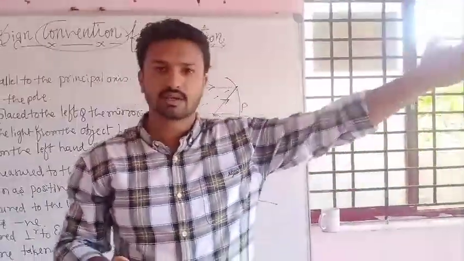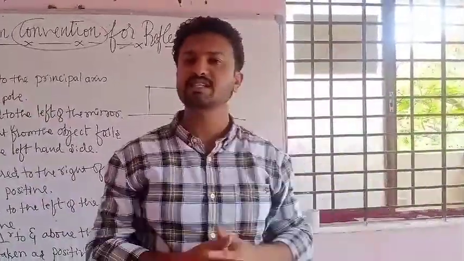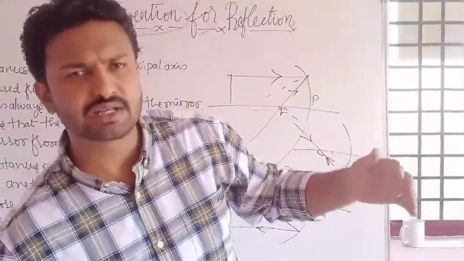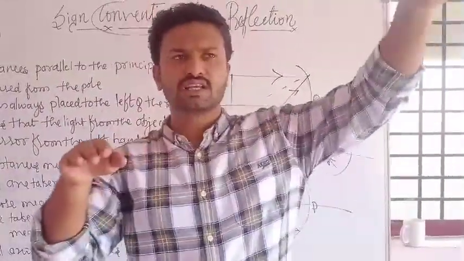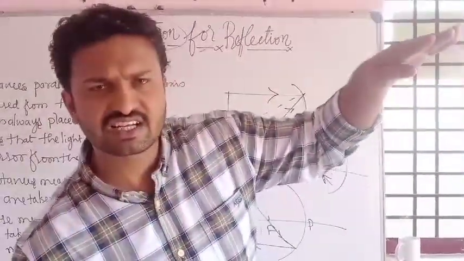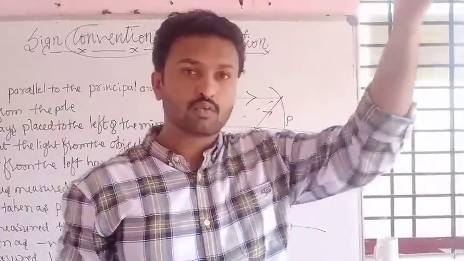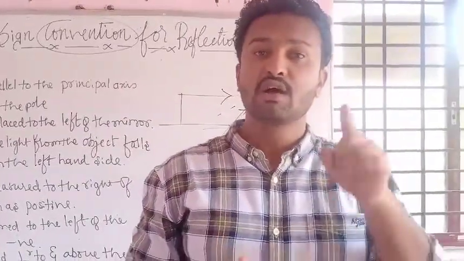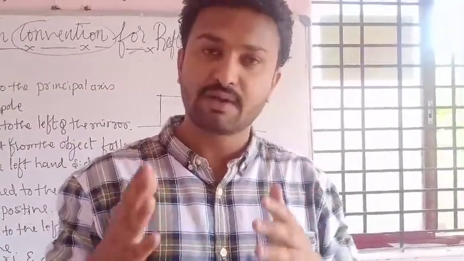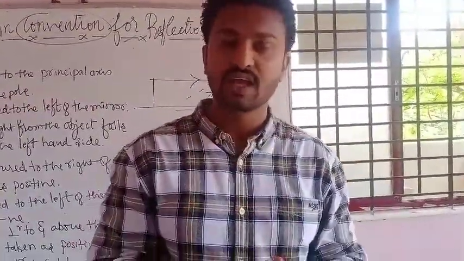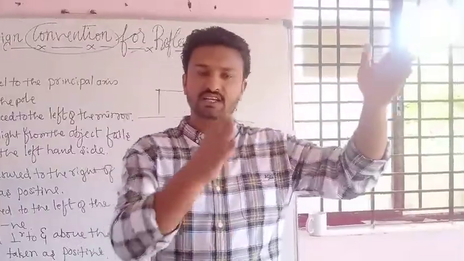Now come forward, behind the center of curvature. One ray is parallel to the principal axis, and after reflection it converges at f. We know this one. And one more. If you want to find the formation of an image, where you will get the image, you have to consider two rays. I told you in the first class.